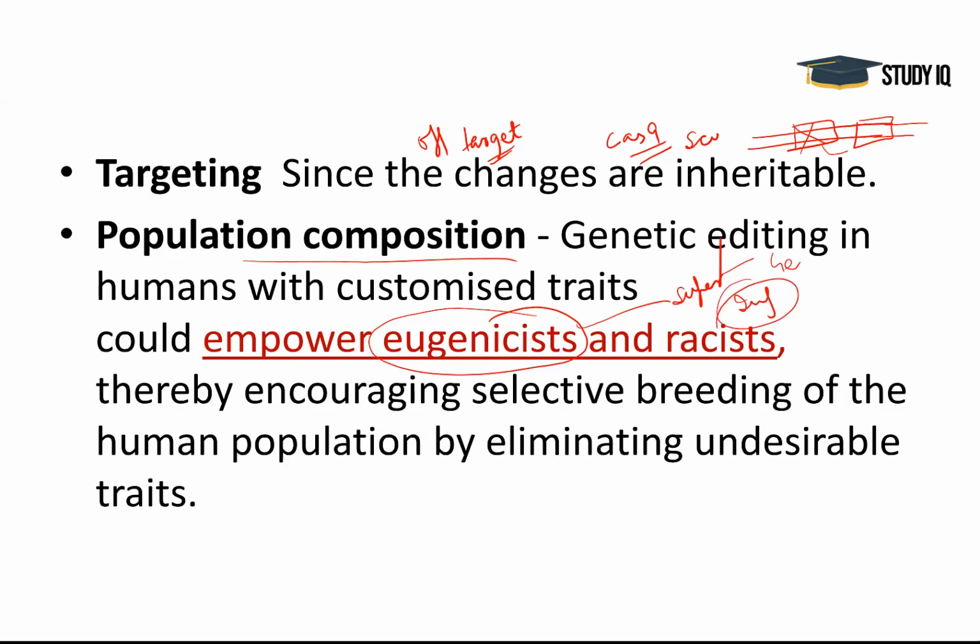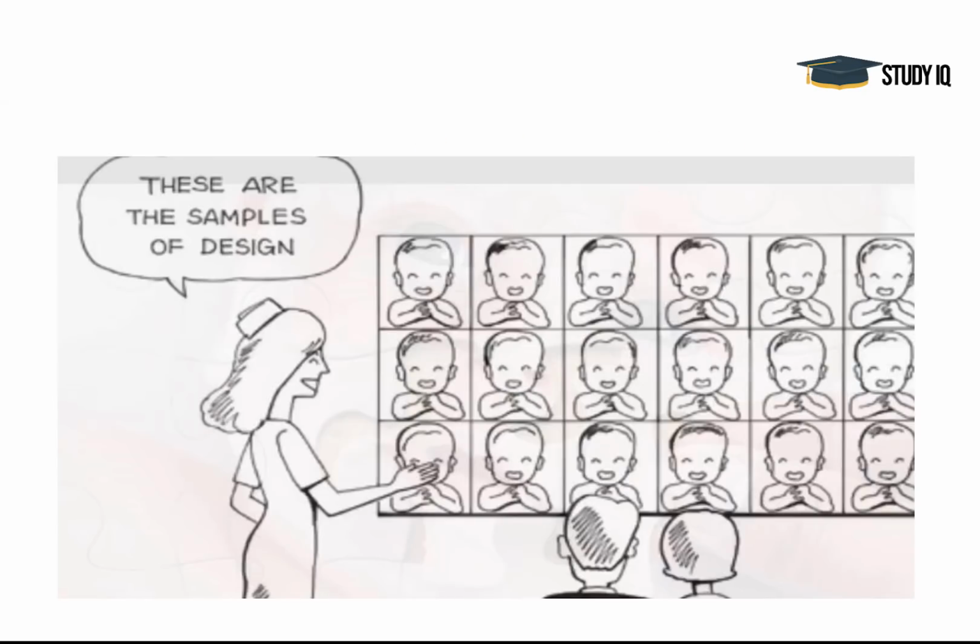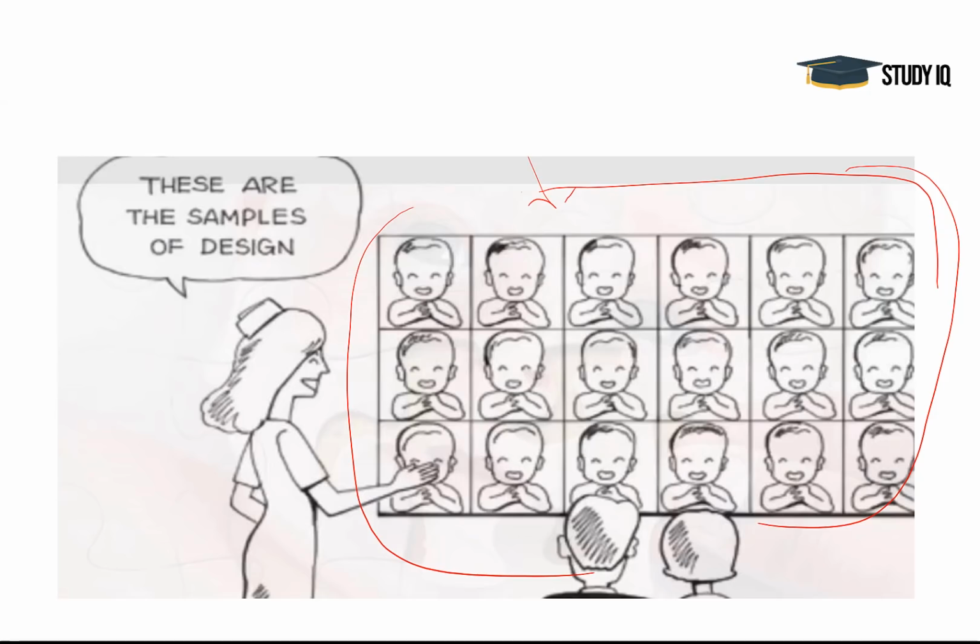So there will be discrimination and racism also, that if somebody says we only want white babies, we only want certain kinds of babies, the designer babies we are talking about. So after some time it may be like this, that you are going to a clinic and you have to decide what kind of baby you need. It can even come true. So these are the concerns.